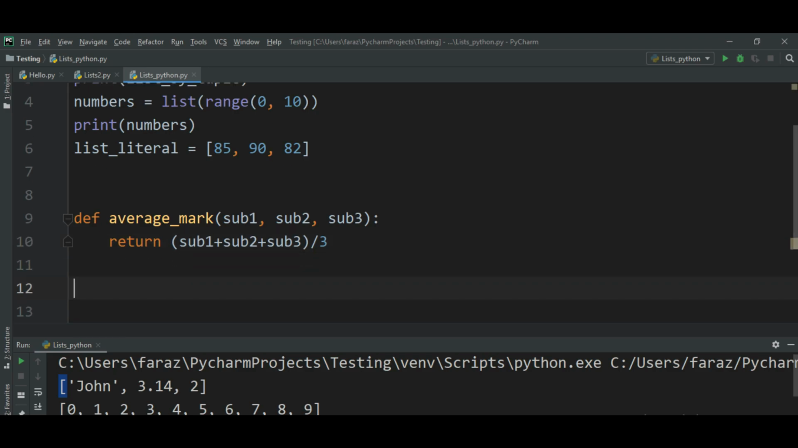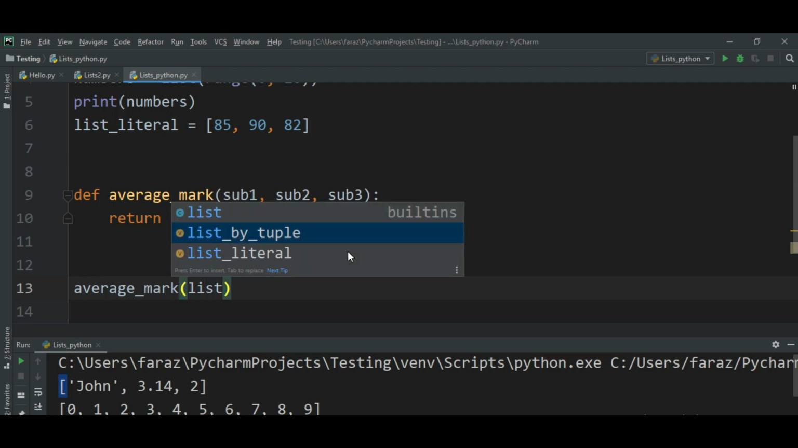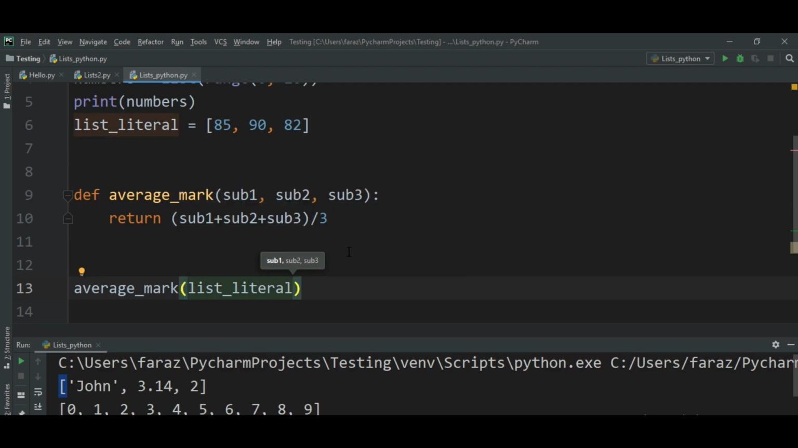So what I will do is, see here very carefully, I will write average mark, and in that I will write the list literal name, right? But this is not going to work because this list is packed. In order to unpack the list, I will just do this. See, when I put this and highlight over it, it will map subject 1, subject 2, subject 3: 85 to 1, 90 to 2, 82 to 3. So this is going to return me the average marks.